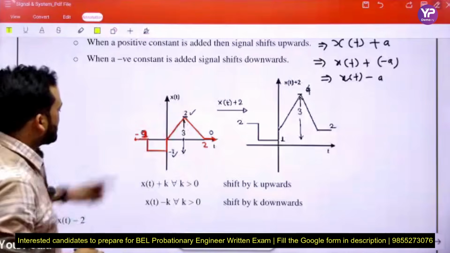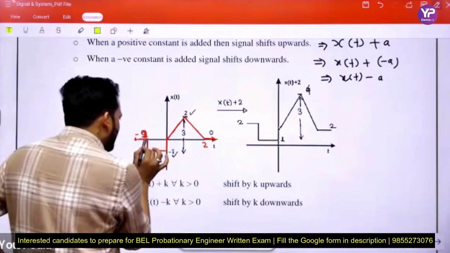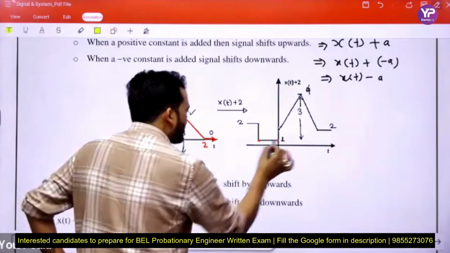When we add 2 to minus 1, then between minus 1 and 0 the signal becomes plus 1.